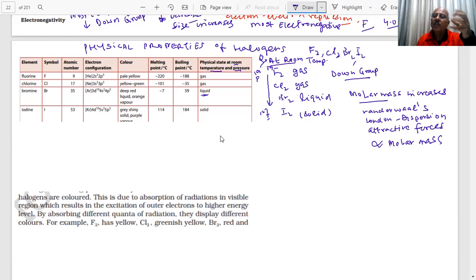And when force between the molecules will increase, what will happen? They will come closer. That is why fluorine is gas, chlorine is gas, bromine becomes liquid, and iodine, the molecular mass is so high, attractive force becomes stronger, it becomes solid. Students, note it down. Important question. Noted?